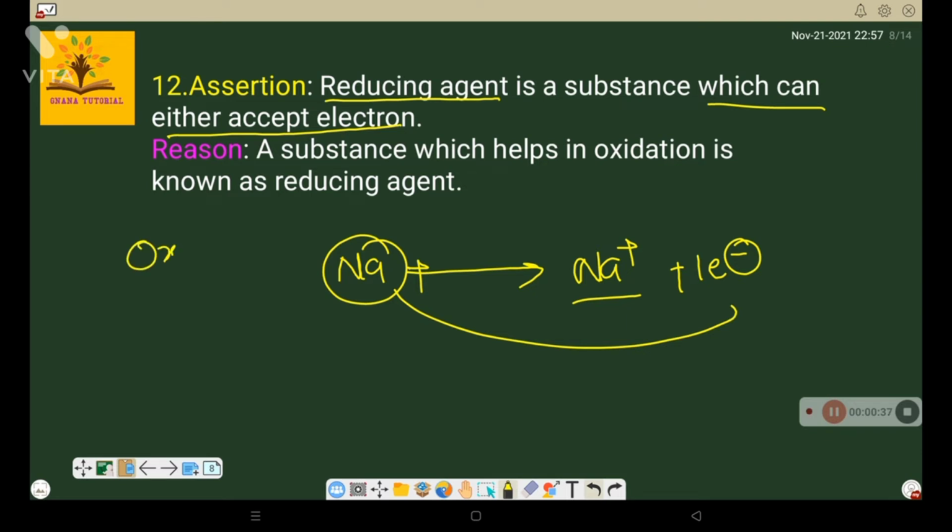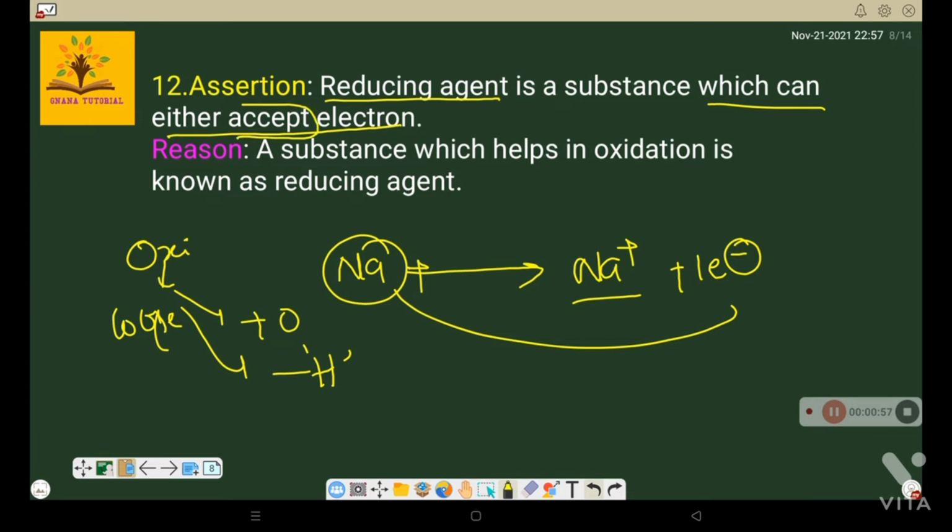Here oxidation means loss of electrons, or else addition of oxygen atom, or else removal of hydrogen atom. The substance which is undergoing oxidation is called a reducing agent. But here what they give, accept, means which can form an anion, that is called reduction. So that's why the assertion is wrong, and the reason given, a substance which helps in oxidation is called a reducing agent, is correct.